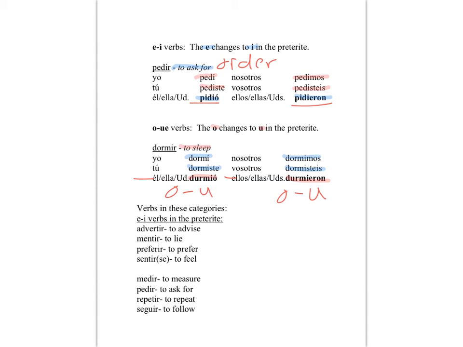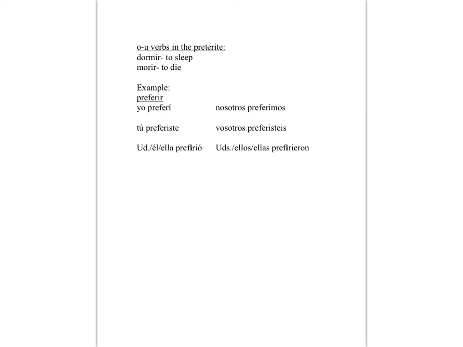Okay, let's look at other verbs that also fall into these categories. We've got advertir, to advise, in the E to I verbs. Mentir, which means to lie. Preferir, to prefer. Sentir, or sentirse, which means to feel. Also in E to I, we have things like medir, to measure. Pedir, to ask for. Repetir, to repeat. Seguir, to follow. In the O to U verbs, we have things like dormir, to sleep, and morir, which means to die.